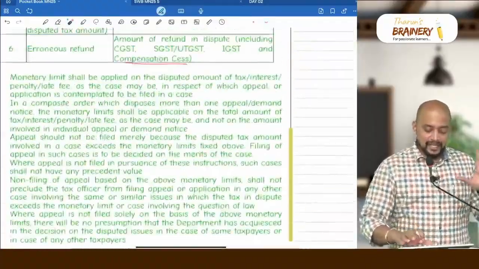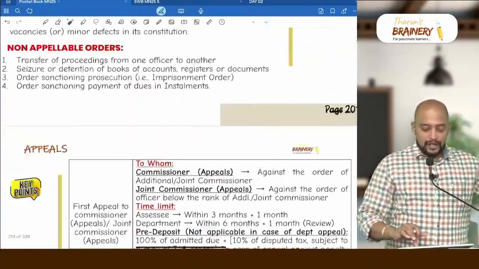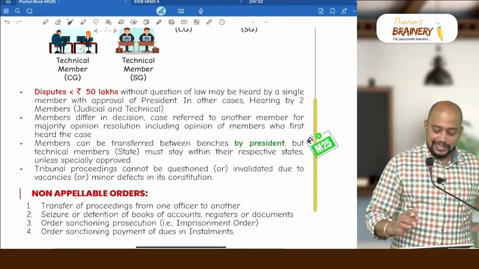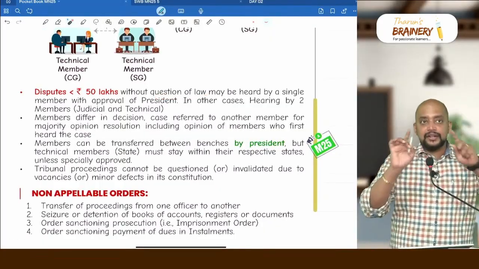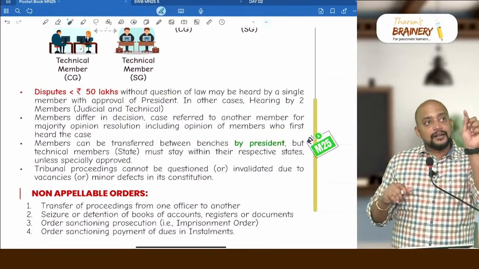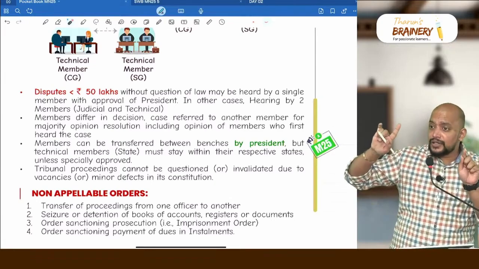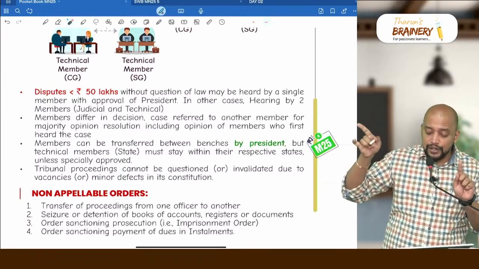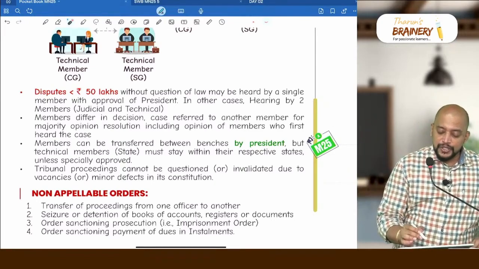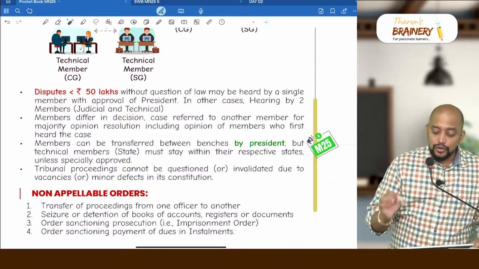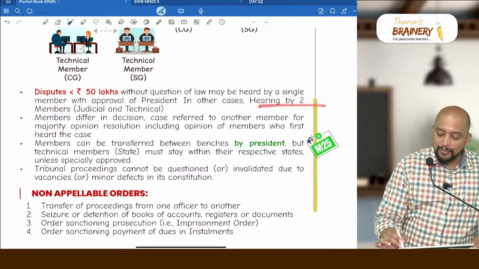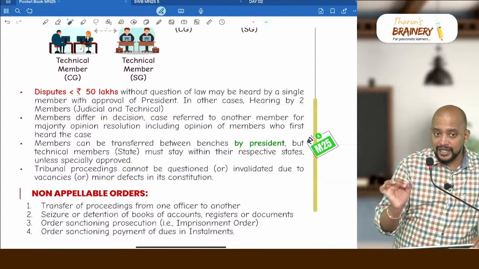See, if you divide it, it's a question of law, correct? In that question of law, dispute less than 50 lakhs, dispute greater than or equal to 50 lakhs. Who should hear? Minimum two members, one judicial and one technical.